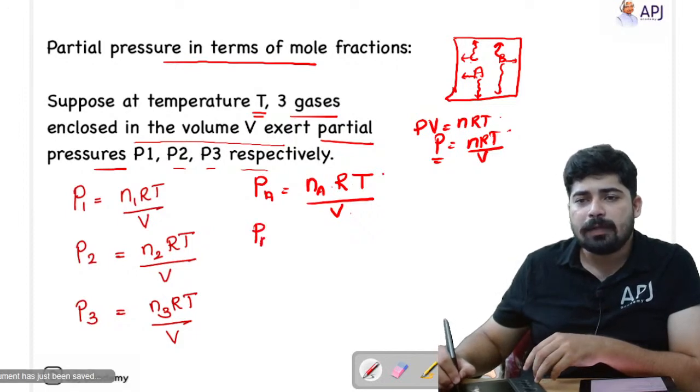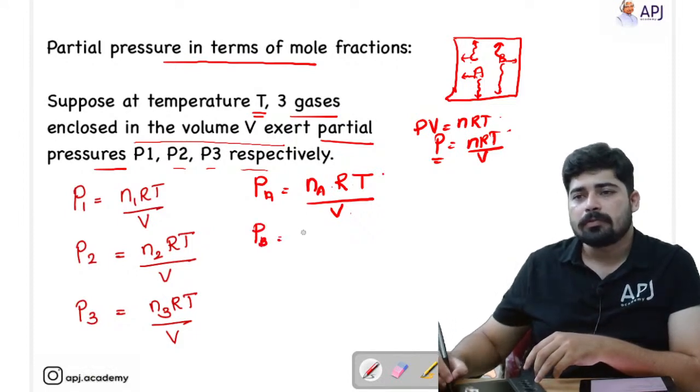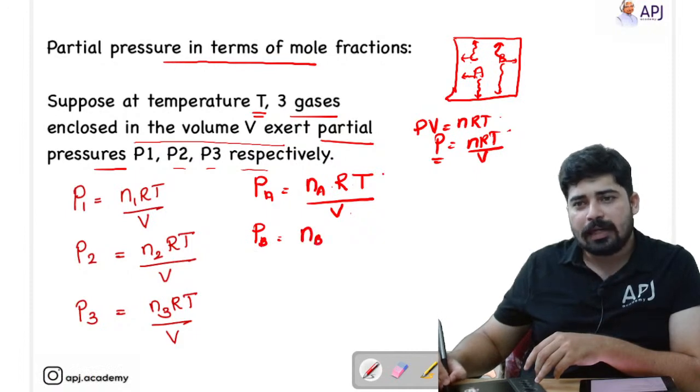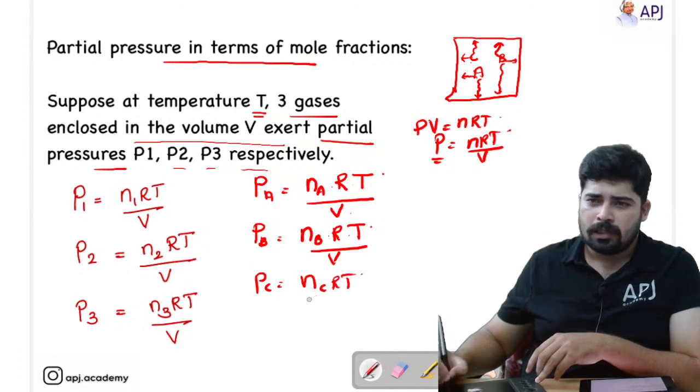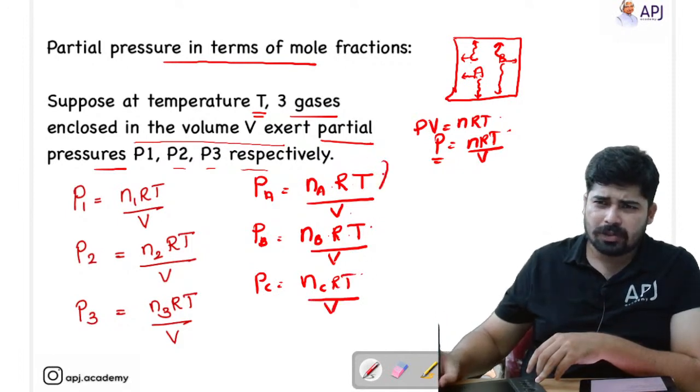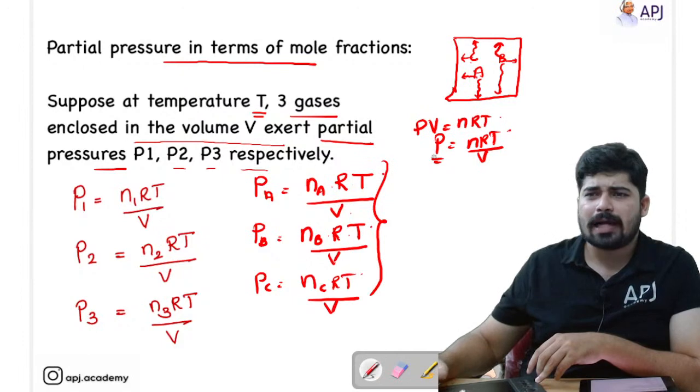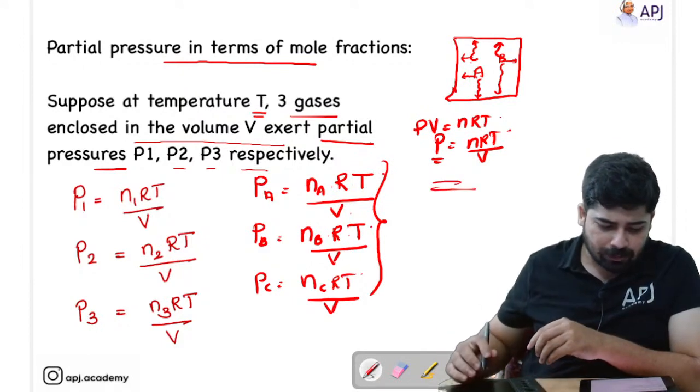Partial pressure of B is equal to number of moles of B into R into T divided by total volume. Similarly, partial pressure of C is equal to number of moles of C RT by V. So, this is a simple equation. If you know the ideal gas equation, you can simply find it out.